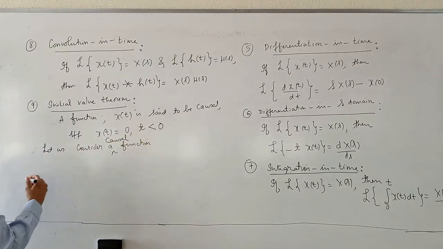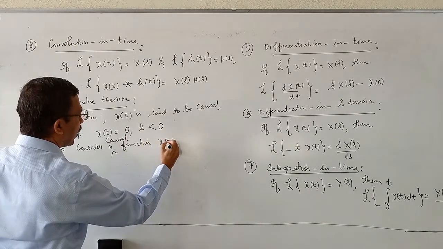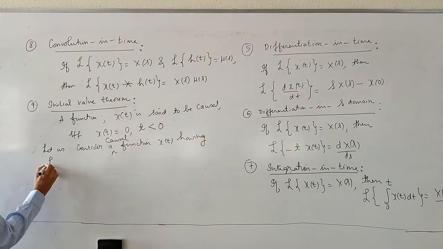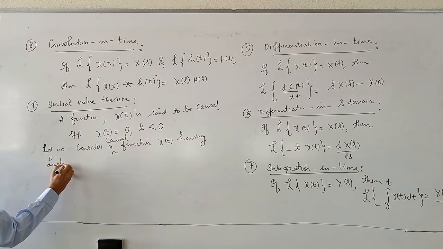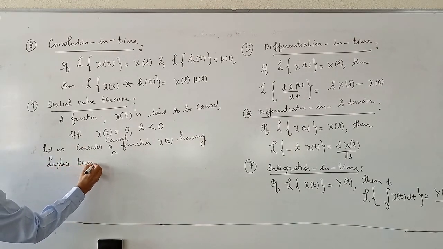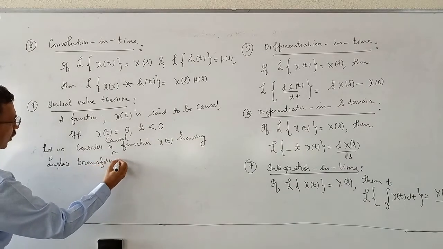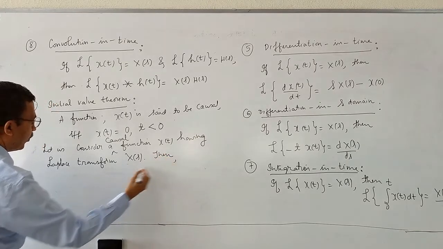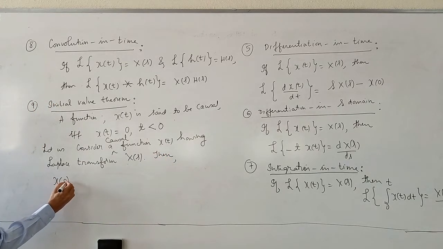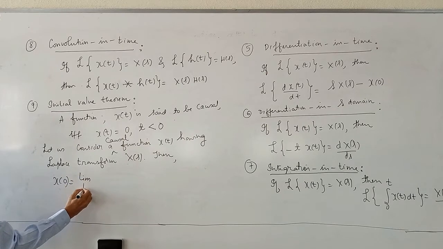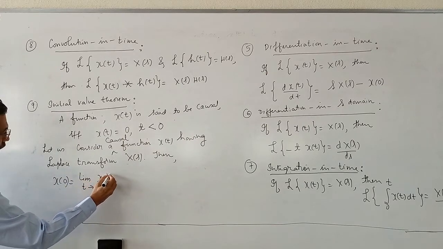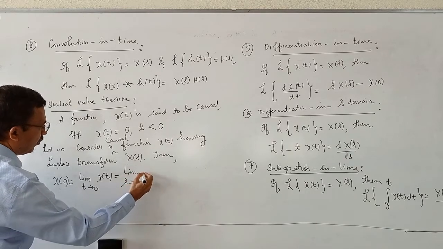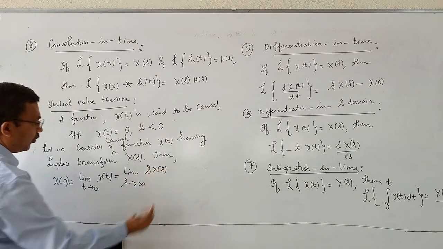Let us consider a causal function x of t having Laplace transform X of s. Then x of 0 is equal to limit t tending to 0 of x of t is equal to limit s tending to infinity of s into X of s.